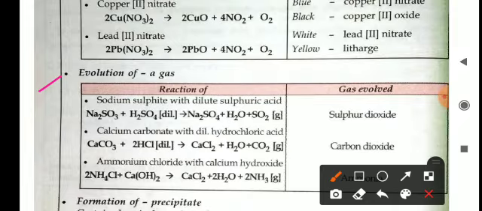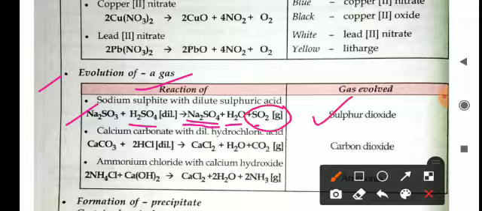Second one is the evolution of a gas. If a chemical reaction takes place, there may be a release of a gas, of different types of gases. For example, sodium sulfide reacts with sulfuric acid to form sodium sulfate, water plus sulfur dioxide. So you can see here that sulfur dioxide gas will be released.